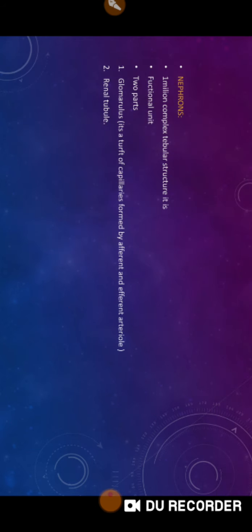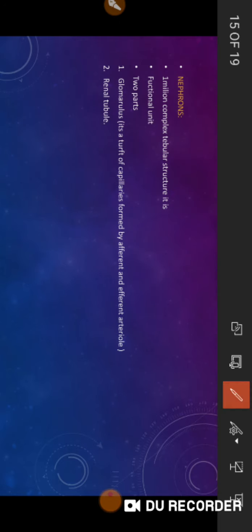Okay, nephron, this is the microstructure of the kidney. Kidney has millions of complex tubular structures. It is the structural and functional unit. Two parts of it, one is the glomerulus and the other is the renal tubule. Glomerulus is the network of capillaries inside Bowman's capsule.